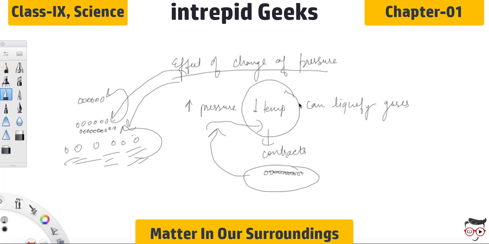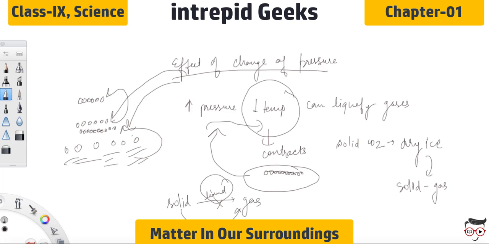This is the reason that solid carbon dioxide is also known as dry ice, because it turns from solid to gas directly. There is a process in which a solid can turn to gas without changing to liquid.